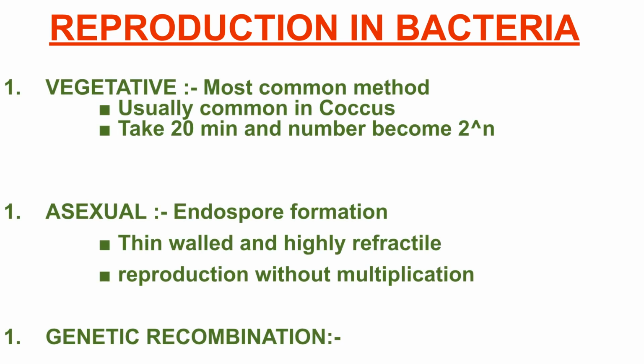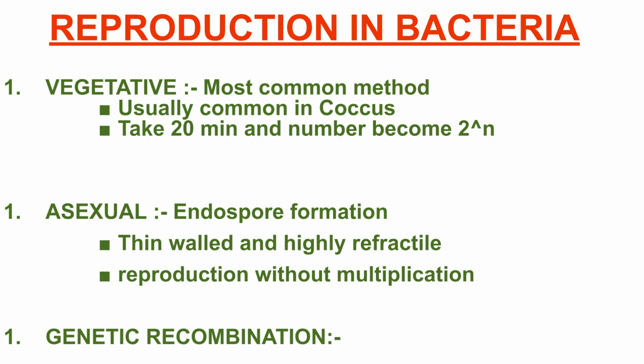Next, let's explore reproduction in bacteria. The three main methods are vegetative, asexual, and genetic recombination. Vegetative reproduction, most common in coccus, involves binary fission and takes about 20 minutes, with the number of bacteria becoming 2 to the power of n. Asexual reproduction involves endospore formation. This process is thin-walled and highly refractile, representing reproduction without multiplication.